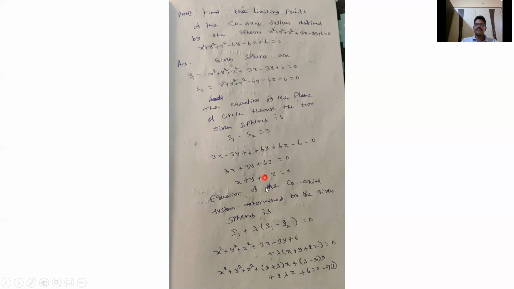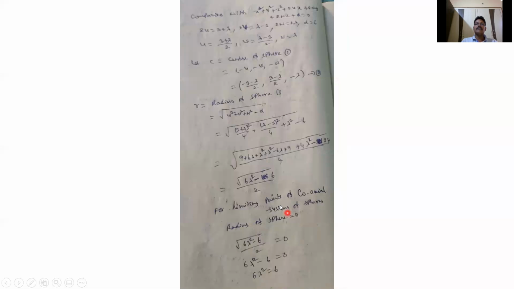Now the center of the sphere, which is the center of the coaxial system of spheres, is (−u, −v, −w). So −u means −(3 + λ)/2, and −v means (3 − λ)/2, since −(λ − 3) is 3 − λ, and −w is −λ.